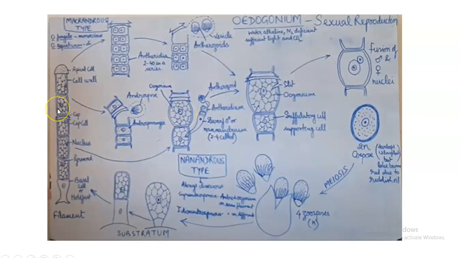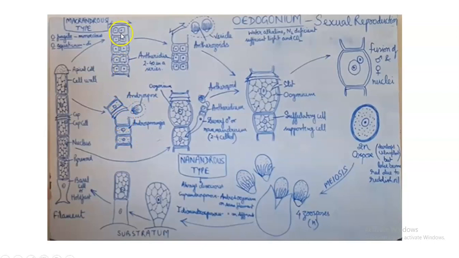So let us see how that particular transformation takes place. In nanandrous species, during the reproductive phase, one particular cell of the Oedogonial filament will transform itself into an androspore releasing body, or it can be called androsporangia. This cell of the Oedogonium thallus transforms itself into androsporangia through transverse division. There will be multiple divisions, and each will form androsporangia which will bear androspore.